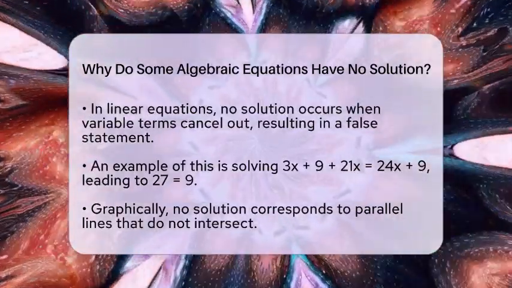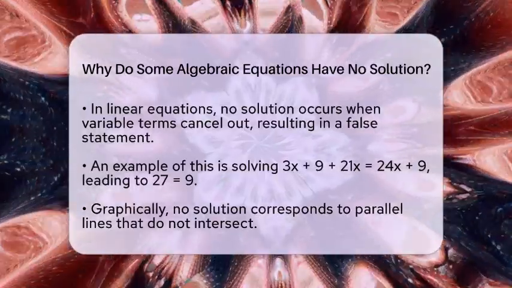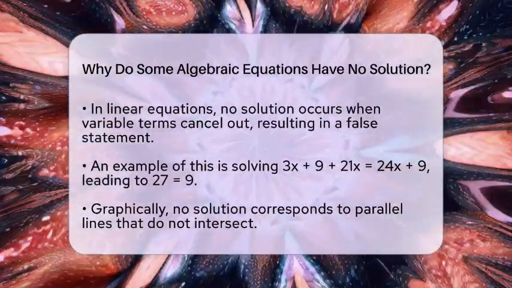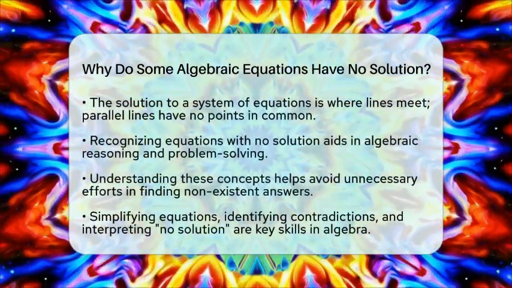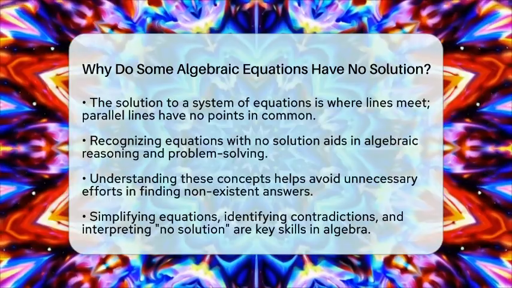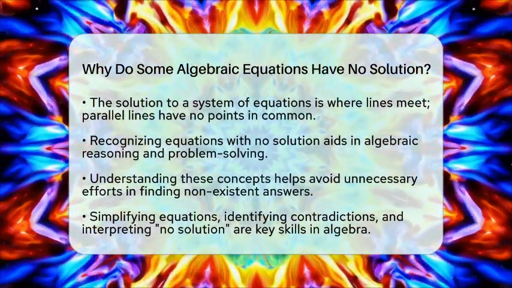Graphically, this situation corresponds to 2 lines that are parallel and never intersect. The solution to a system of equations is the point where the lines meet. Since parallel lines do not cross, they have no points in common and thus no solution.